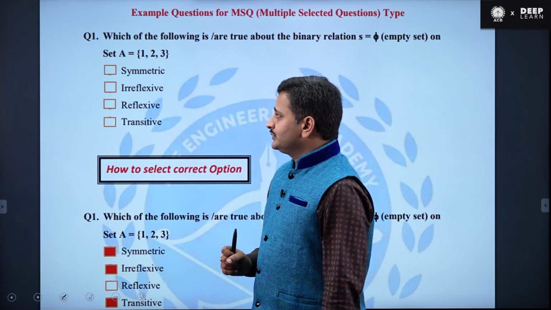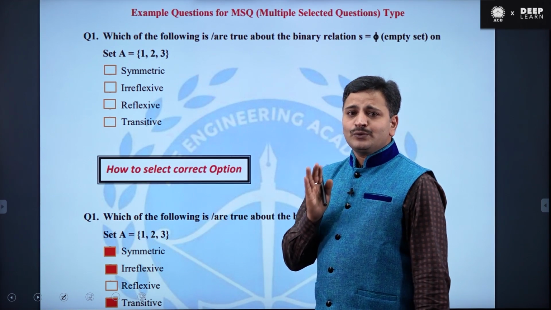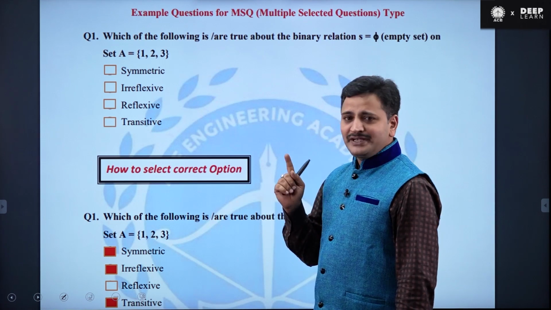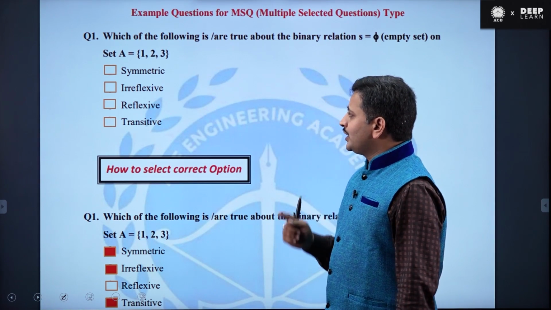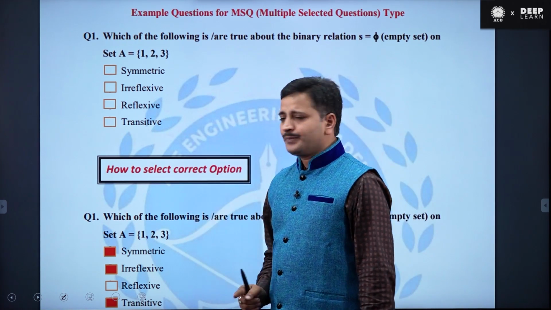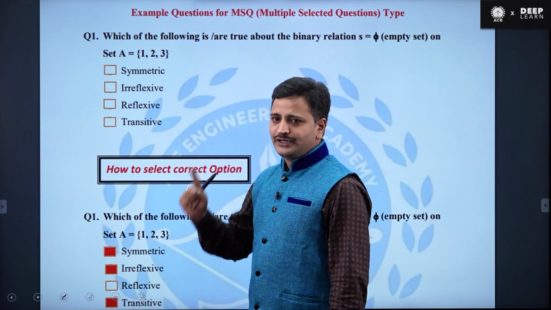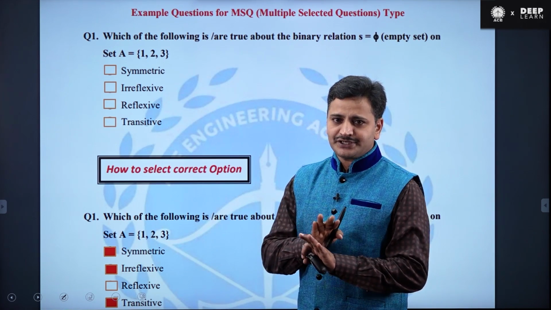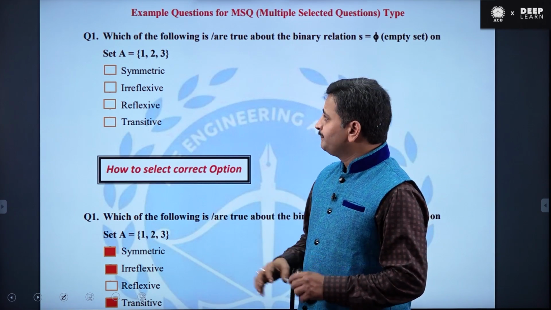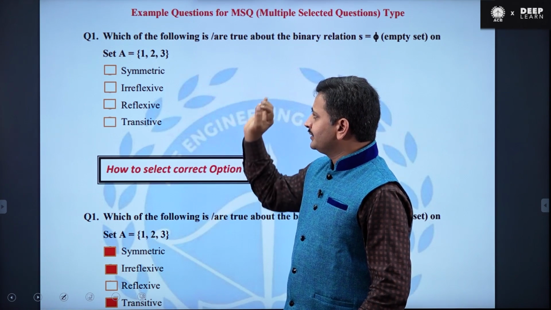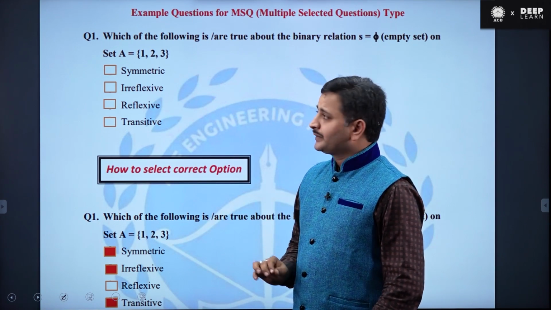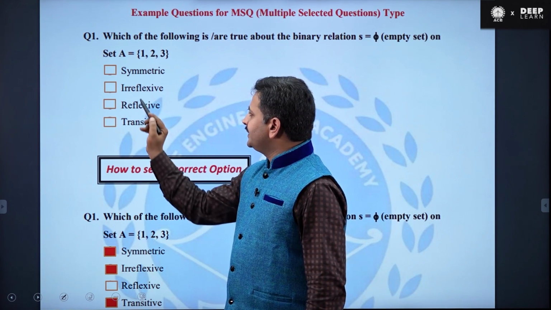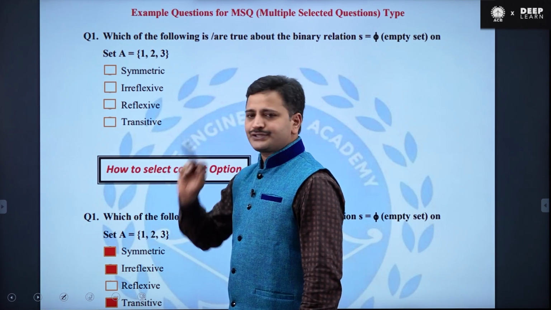So assume that you know S is equal to phi, meaning the empty relation, is satisfying the symmetric relation property, and also it is satisfying the irreflexive relation property, and also it is satisfying the transitive relation property. But the empty relation is not reflexive. It means that the correct answer for this question is not a single answer, right? So the correct answers for this question are symmetric, irreflexive, and transitive.